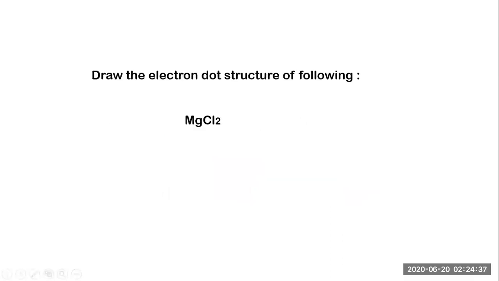So draw the electron dot structure of the following. Okay, students, I'm giving you 2 minutes to draw this. Okay, I'm waiting for you. As this is virtual communication, I have to draw that too, so I'm showing you that. So let's draw the structure of MgCl2.